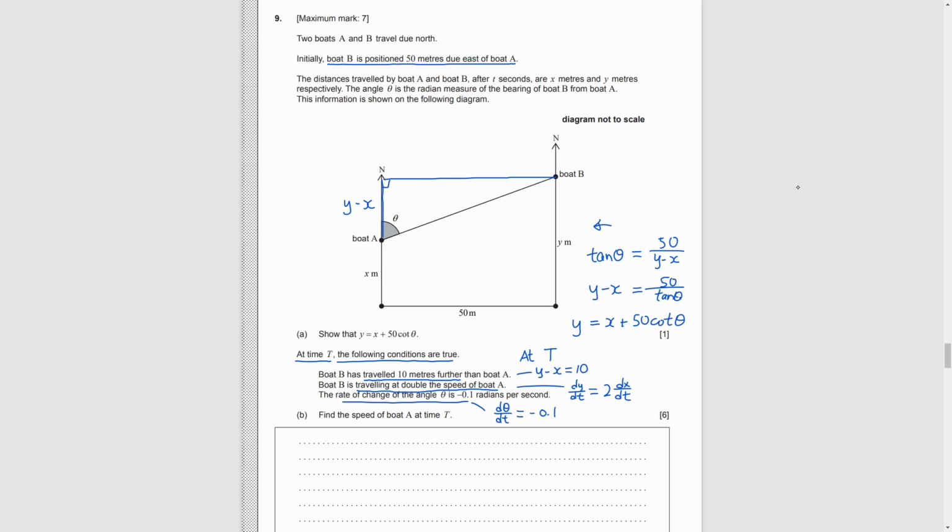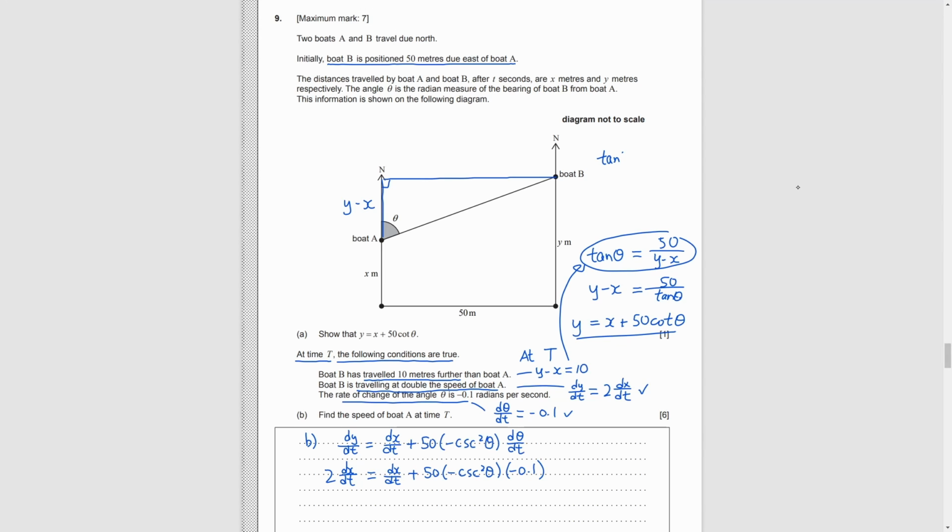How can we start the question? As the terms we wrote down contain dt in the denominator, and the equation we got in part A connects x, y, and theta, we should differentiate both sides with respect to t. Then, we get the following. We can substitute the things we found into the equation. However, we find that apart from dx over dt, secant squared also exists in the equation, which we want to eliminate.